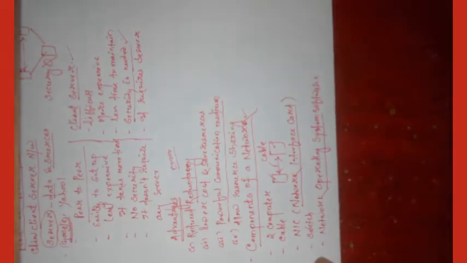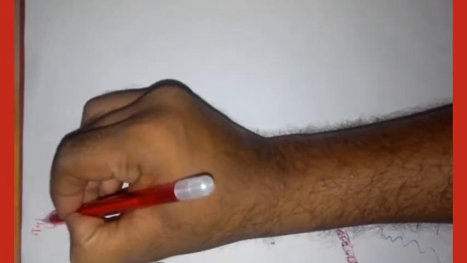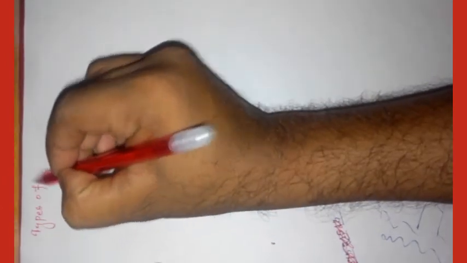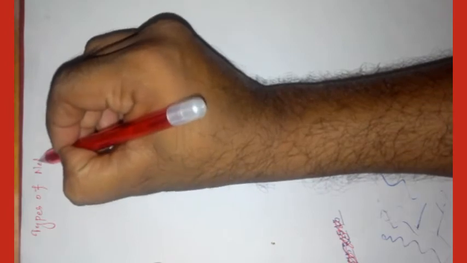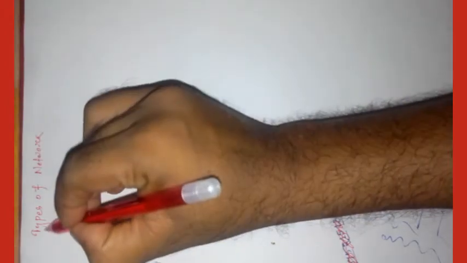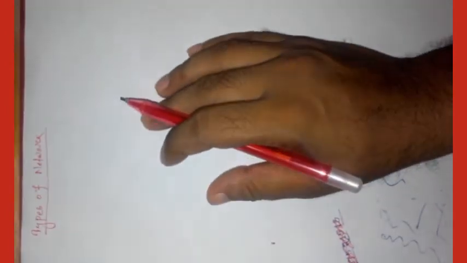Next, types of network. There are various types.